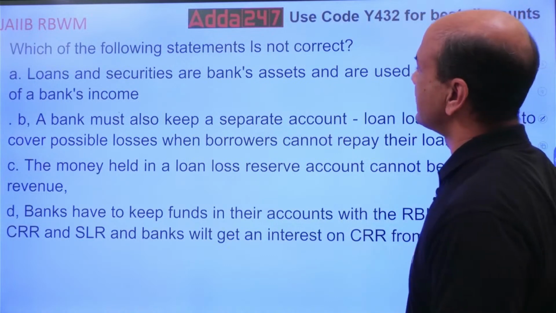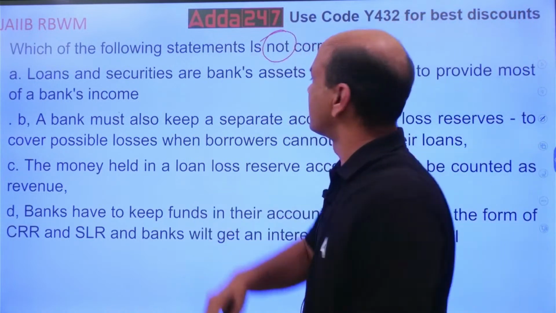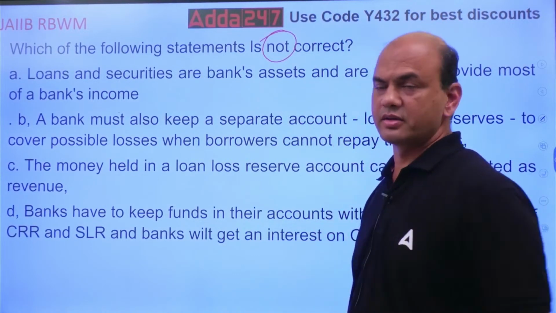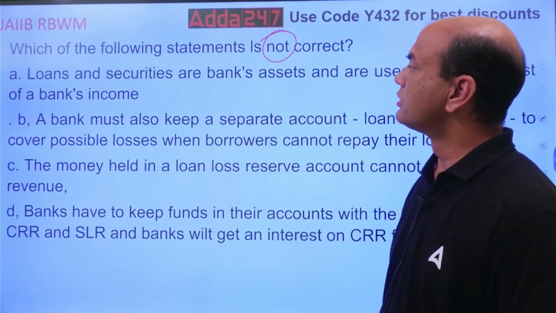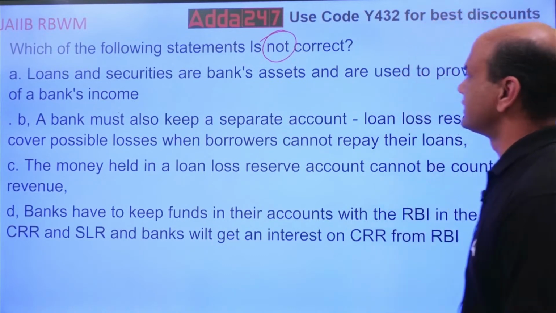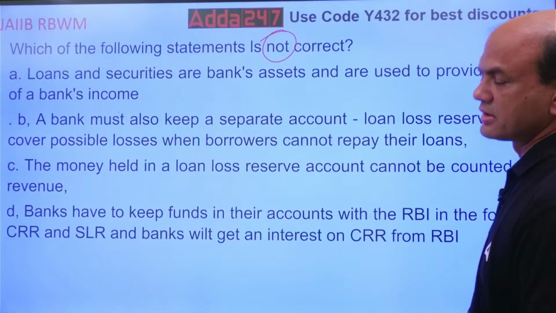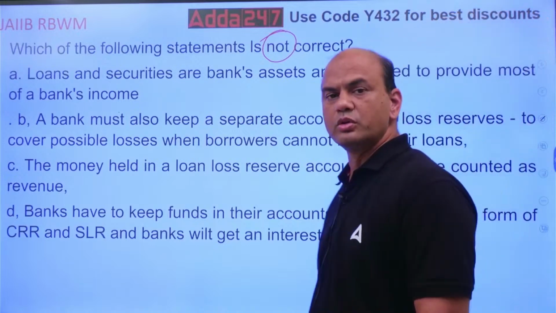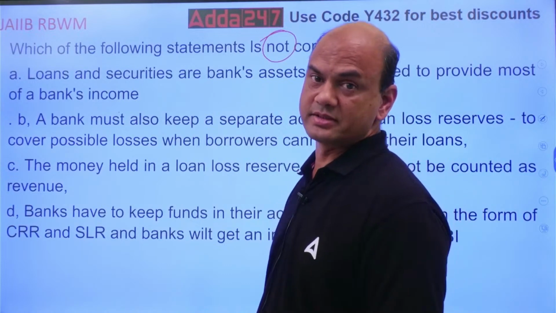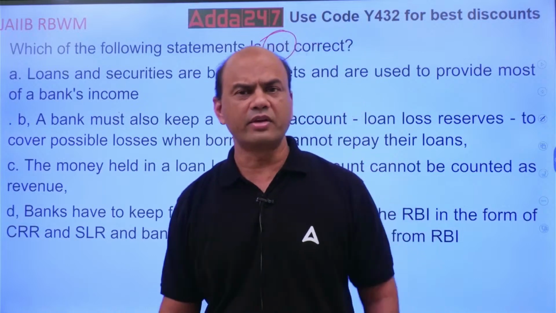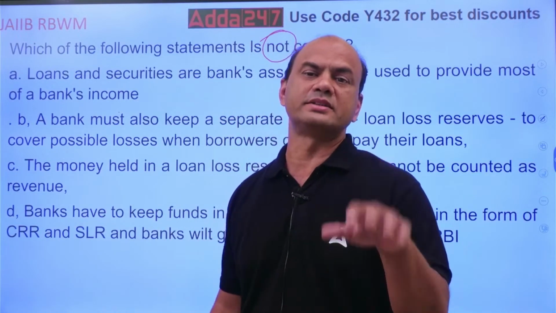Which of the following statements is not correct? Kindly focus on the question. Correct or not correct? Loans and securities are banks' assets and are used to provide most of the bank's income. What are the assets of the bank? Bank, we have assets and liabilities, right? What are the assets?